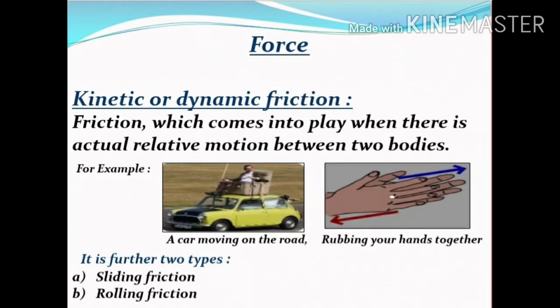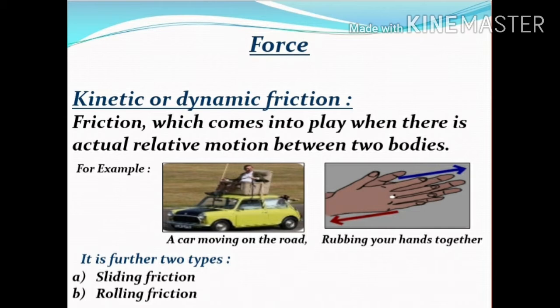Kinetic or dynamic friction. Friction which comes into play when there is actual relative motion between two bodies. That is, the force between two surfaces that are in relative motion.